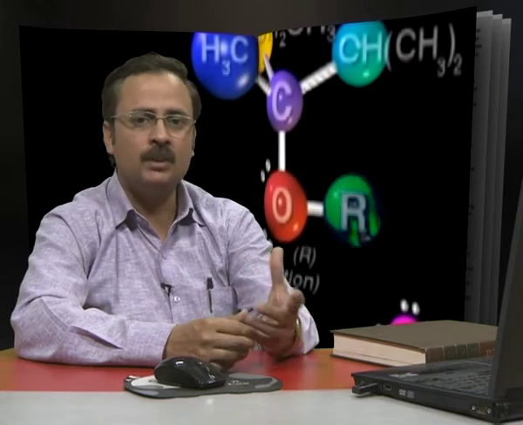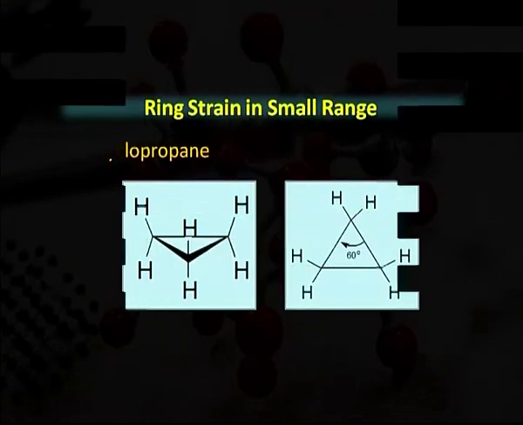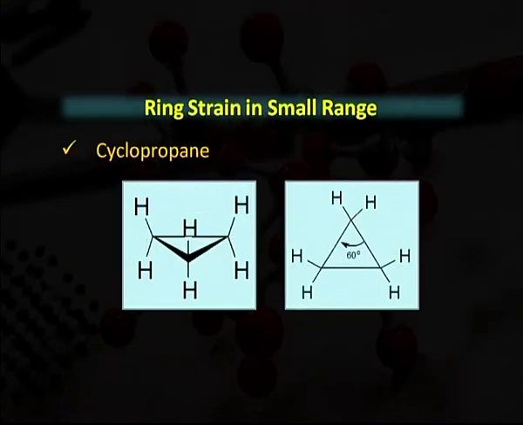Bayer assumed that all cycloalkanes are flat, when in fact most adopt a puckered 3D conformation. Furthermore, he did not consider the contribution of torsional strain to the overall strain energy of a molecule, which has been seen in the previous table. Now, here we have certain examples which show the Bayer strain theory.